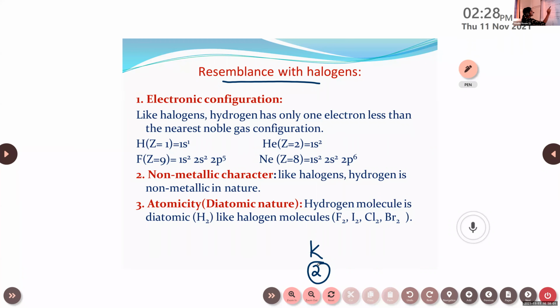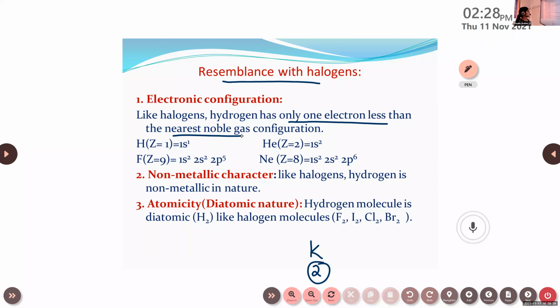Like halogens, hydrogen has only one electron less than the nearest noble gas configuration. So hydrogen, its atomic number is 1 and its configuration 1s1. Then fluorine, its atomic number is 9, and when we write the electronic configuration, 1s2, 2s2, 2p5. That means one more electron is needed, right? Then helium, its atomic number is 2.